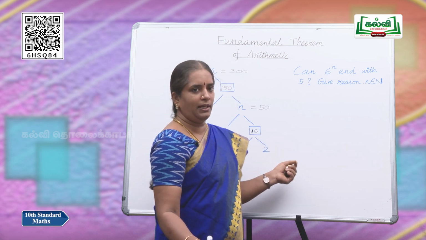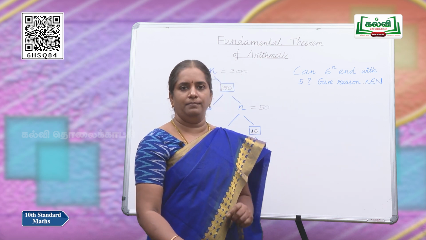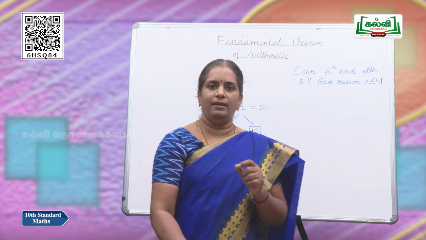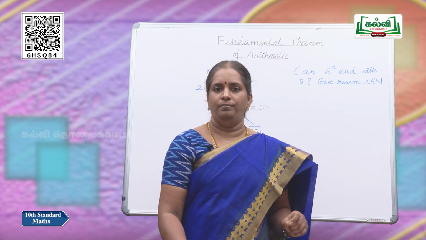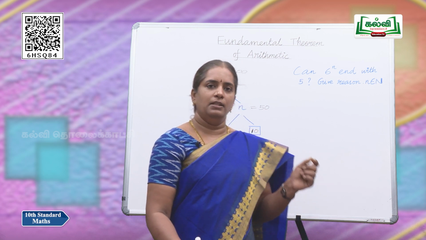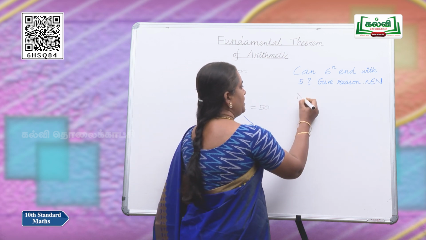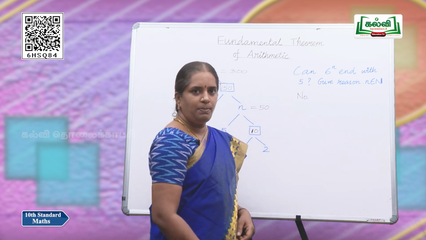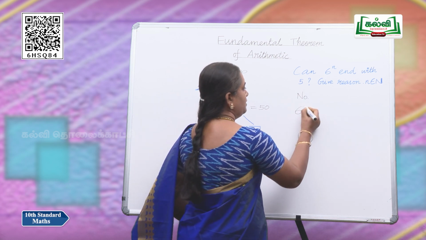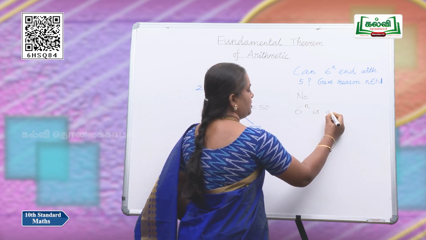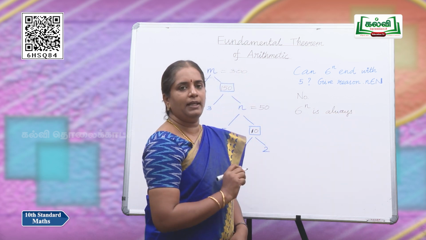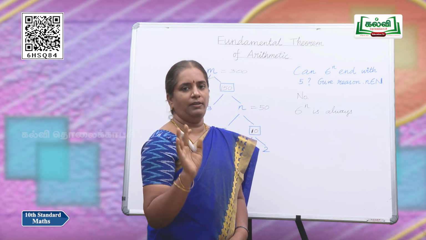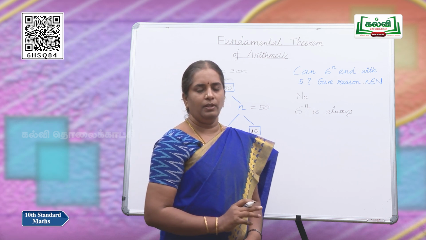So, 6 power n is always even. Can any even number end with 5? No. So, the answer is no, because 6 power n is always even, and an even number can never end with 5. This is our answer.